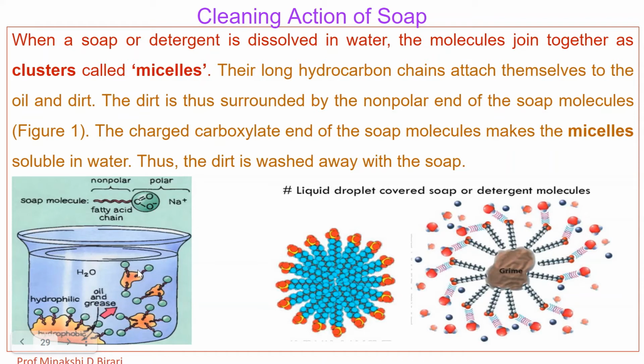And the polar hydrophilic heads, however, remain surrounded by the water molecules to which they are attracted. So in the soap molecule, COO minus Na plus is the polar end head, and the tail is the non-polar hydrophobic tail.